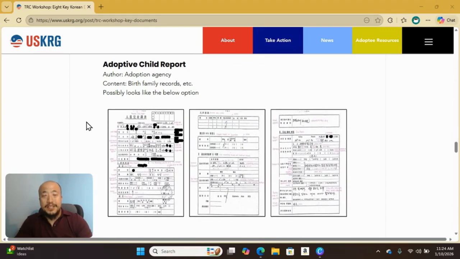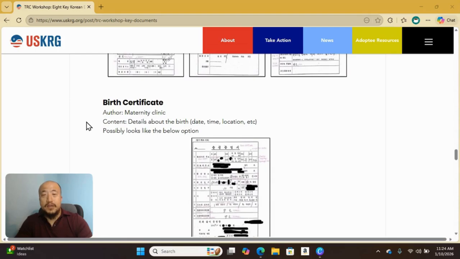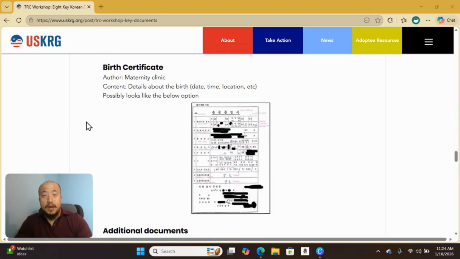Adoptive Child Report. This is an agency-created report that summarizes background information in support of the adoption. And finally, your birth certificate. This document establishes the child's birthday, place of birth, and original identity details. Again, for many of you that do not have records of your family or were abandoned in some form or fashion, you may not have this document as well.